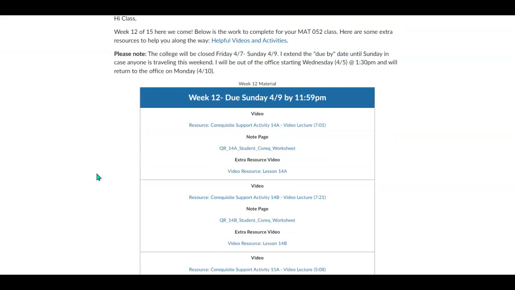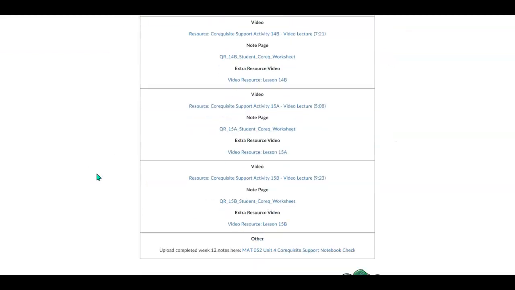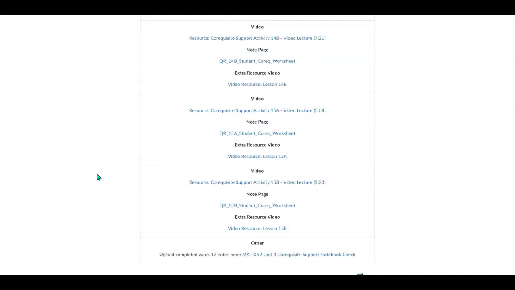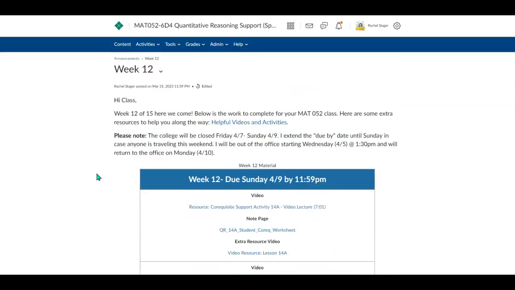For this week's support, you're going to be doing 14A, 14B, 15A, and 15B. If you have any questions throughout the week, please just shoot me an email. I will be trying to check it throughout the break, but can't guarantee that I won't get back to you until Monday. So please reach out.